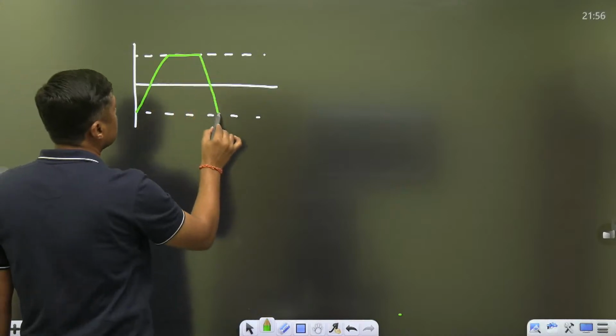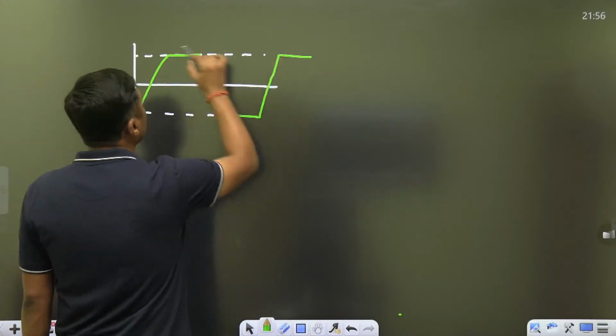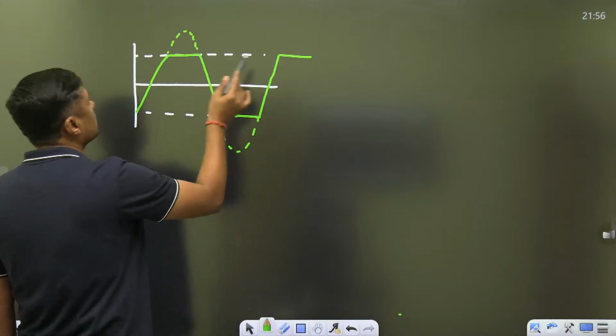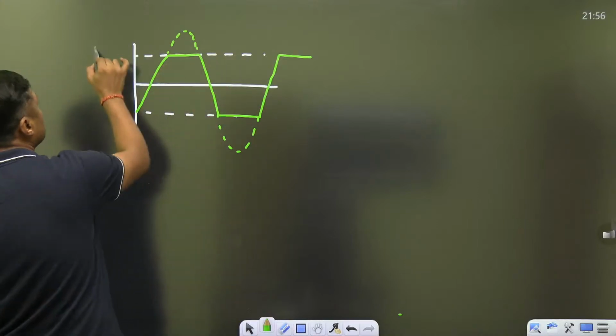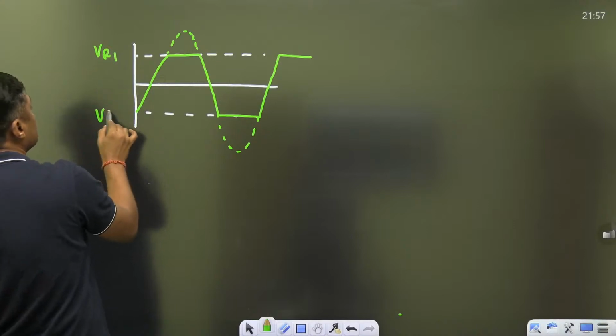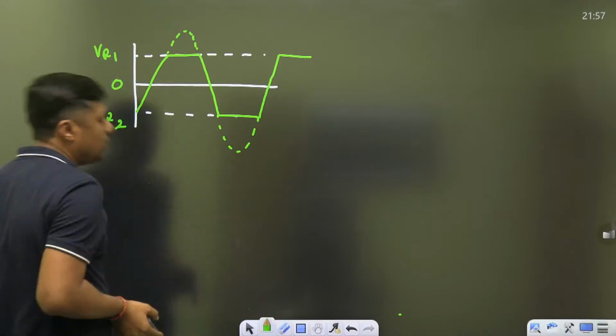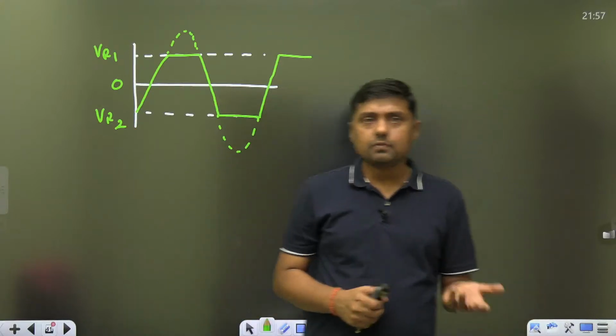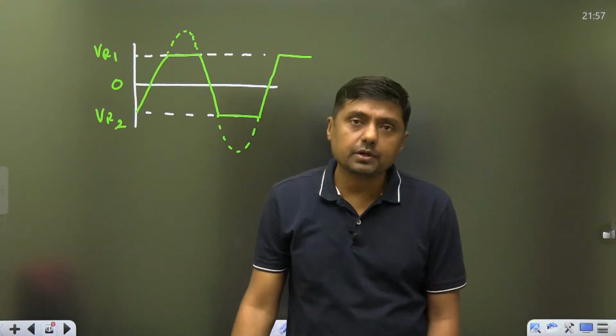Cut, cut, and so on. What about this portion? Cut. What about this portion? Cut, and so on. We are getting this type of output. This is called one reference level. This is called another reference level. So this is called two-level clipper. So broad classification: negative clipper, positive clipper, two-level clipper.